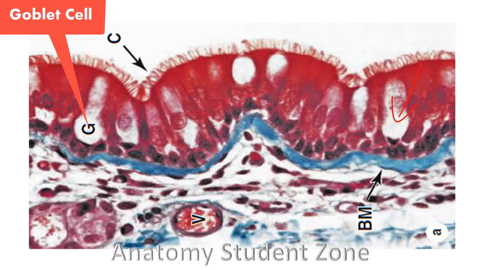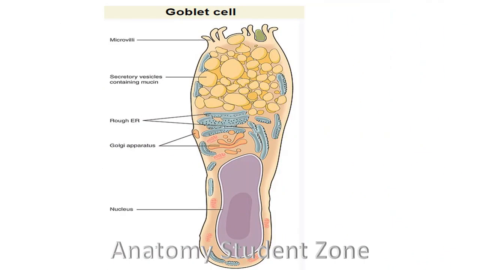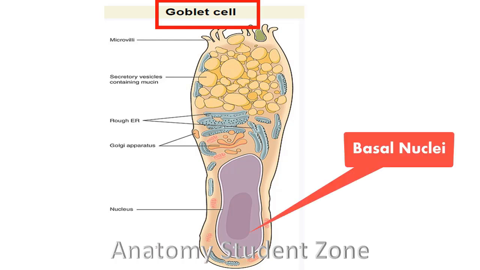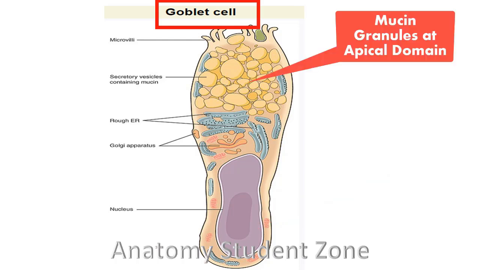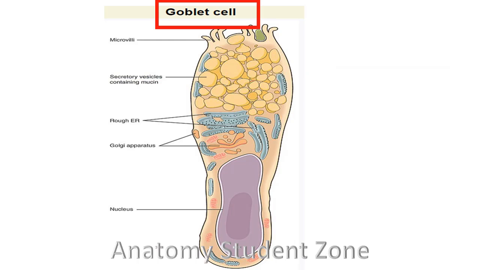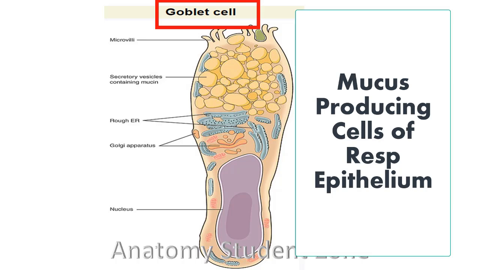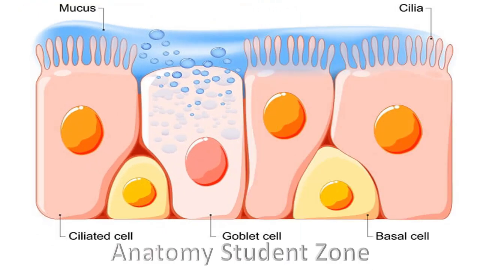This is a schematic diagram of a goblet cell, and goblet cells have their nuclei at their base, that you can see here. I can also say this goblet cell has a basal nucleus, and the apical domain or surface of this cell is filled with granules of mucin or glycoprotein. In simple words, goblet cells are the mucus producing cells of respiratory epithelium. As we can see a layer of mucus in this image that is produced by these goblet cells.